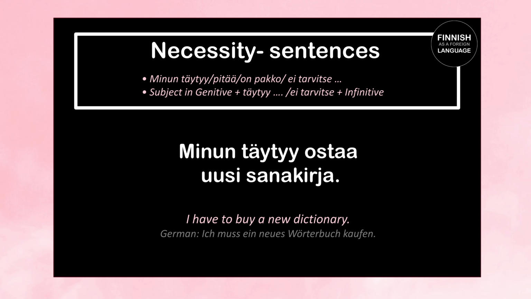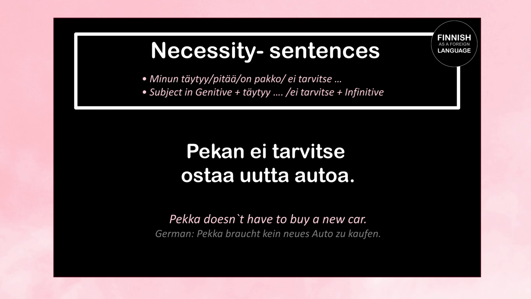Let's take another example. Pekan ei tarvitse ostaa uutta autoa means Pekka doesn't have to buy a new car. So here we have a negative sentence, which means that our object has to stand in the partitive case, which is why we say uutta autoa. Its basic form is uusi auto. So let's repeat. Pekan ei tarvitse ostaa uutta autoa.